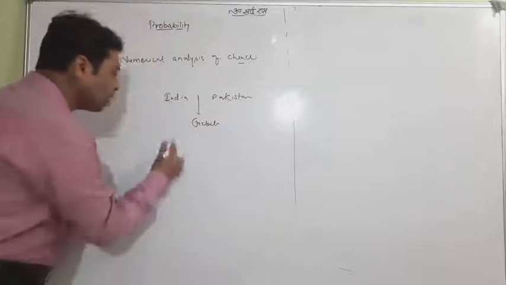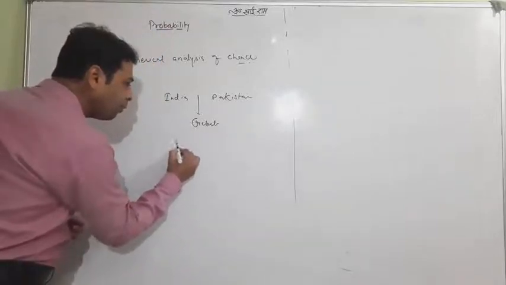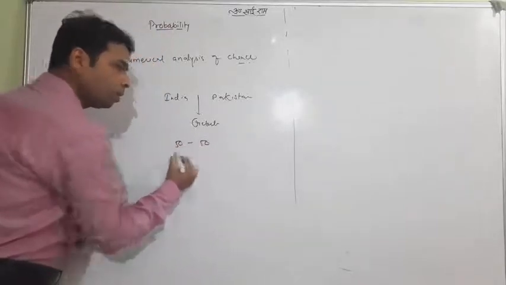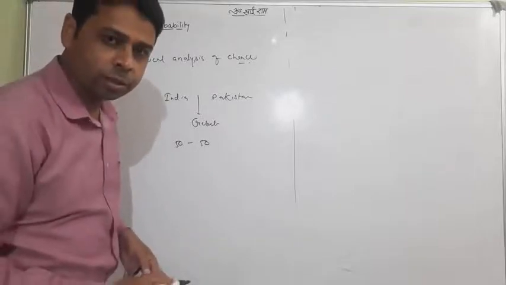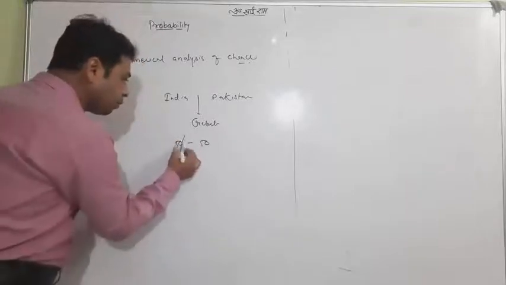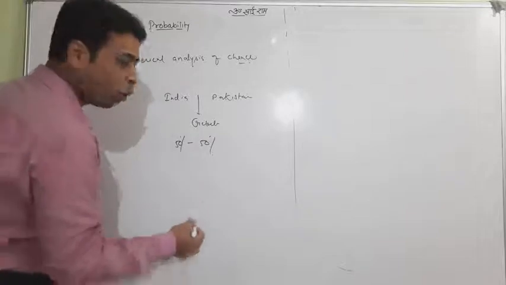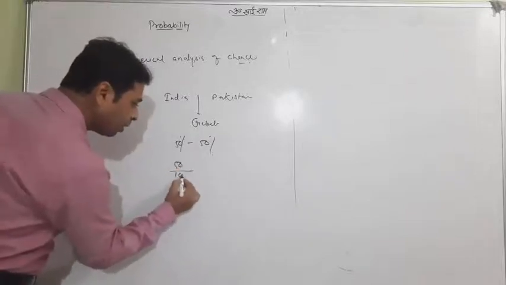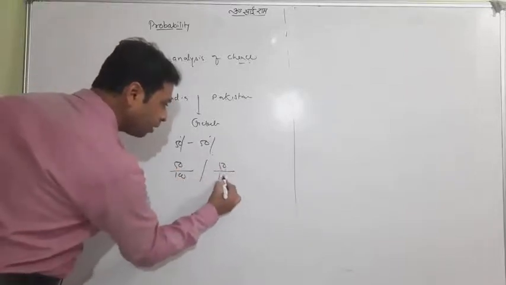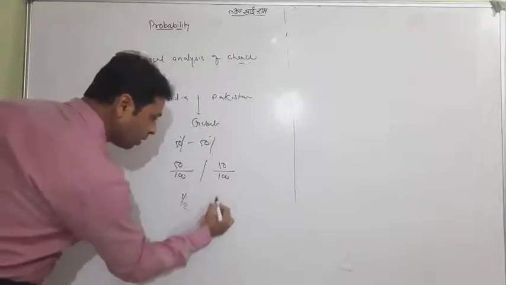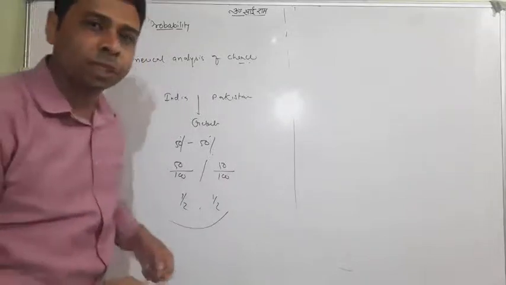So we used to say 50-50 chances. 50-50 means 50% to 50% chances. If we talk about 50%, meaning 50 by 100, it is half of the chances. That is a very famous word, half of the chances.